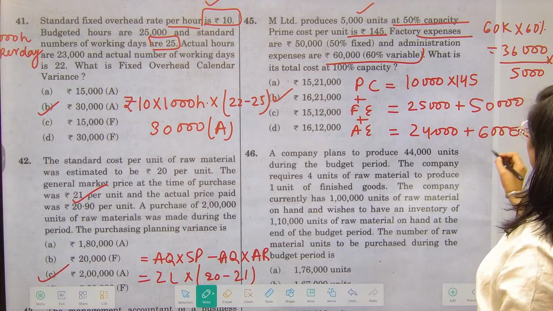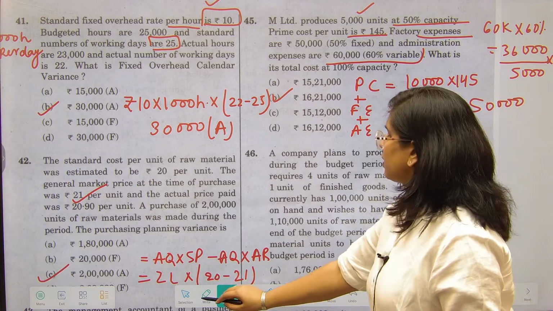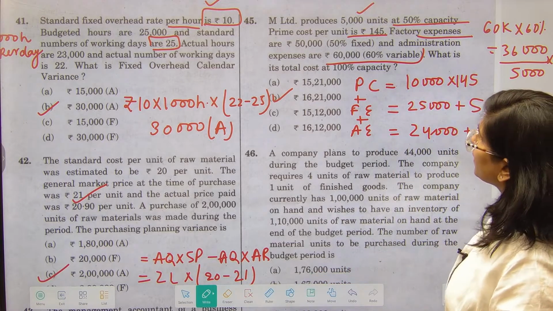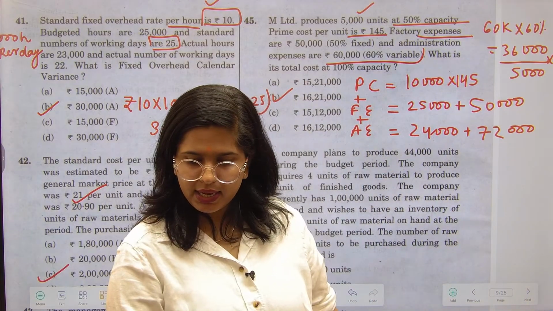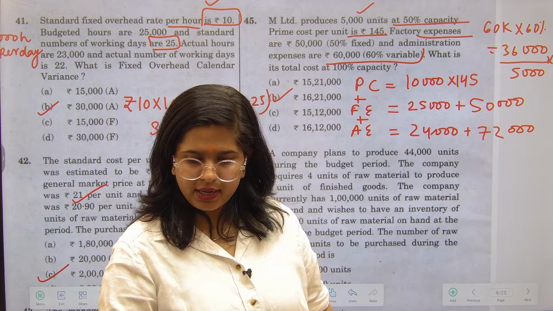So this is going to give me 72,000. Now the total of it is going to give you your answer of 1621. Now this is the correct answer. Fine. Just wait for a second. Yes.